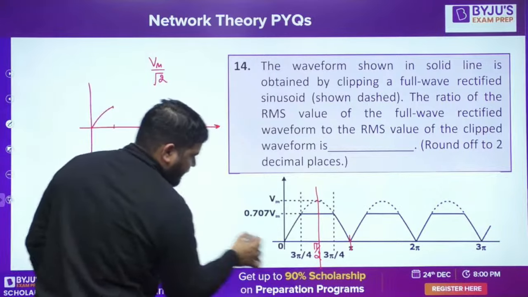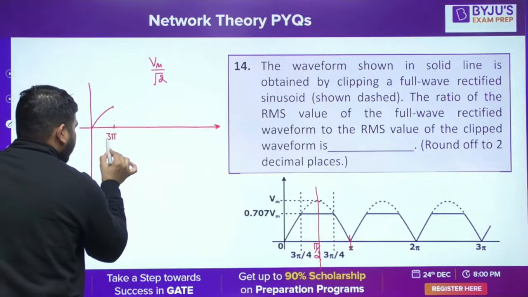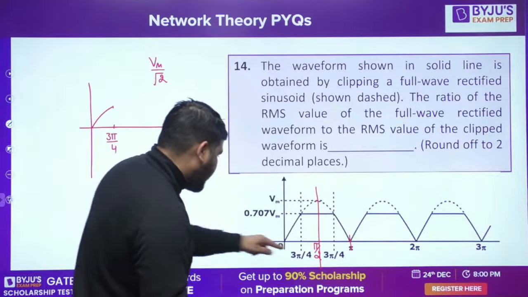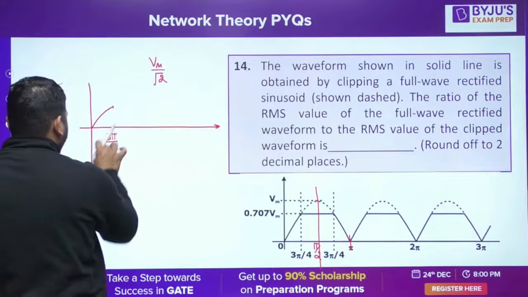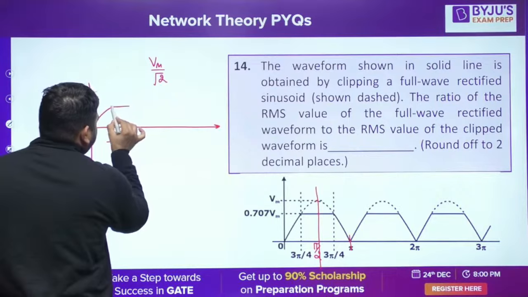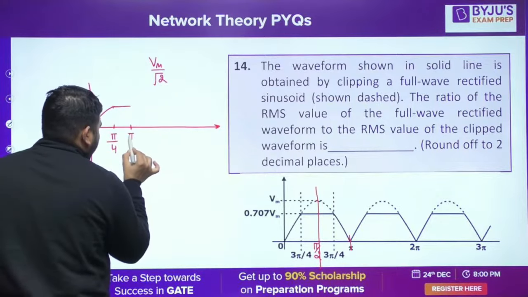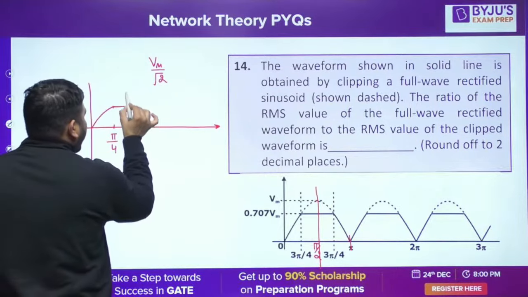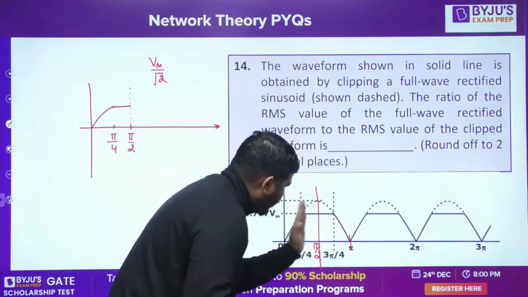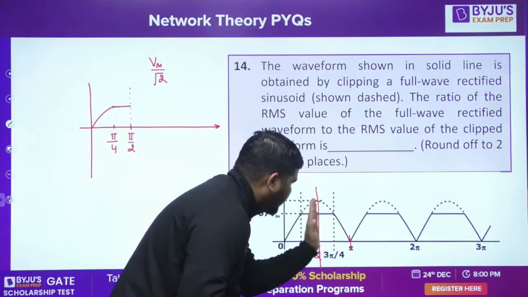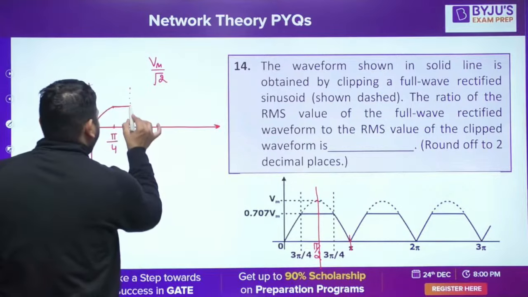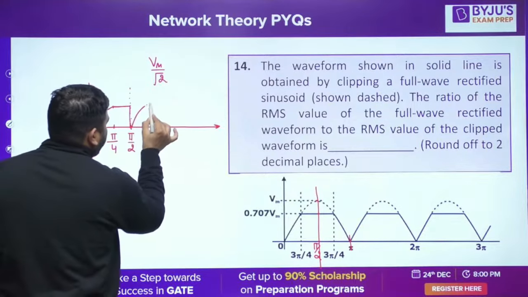This is 3 pi by 4. Is it 3 pi? No, it cannot be 3 pi. It should be pi by 4. This point is pi by 4. And this point is pi by 2. Okay. Is it fine? Now what I did is, about this point, this quarter period and this half period are the same, no? So I flipped it. If you flip it, you will get the same.